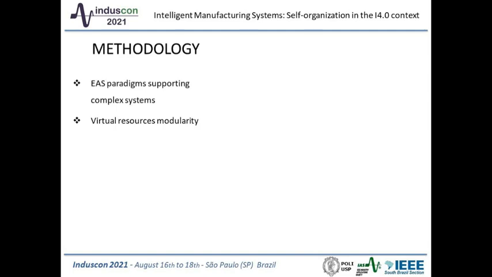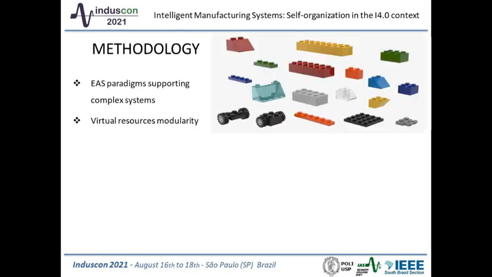A better way to explain this technique is by comparing these EAS characteristics with a Lego system. In both cases, there is no system related to the product composition. Instead, there is a set of pieces capable of forming a product, and if we analyze this process, new products can emerge from piece combinations by adding simple new functionalities.